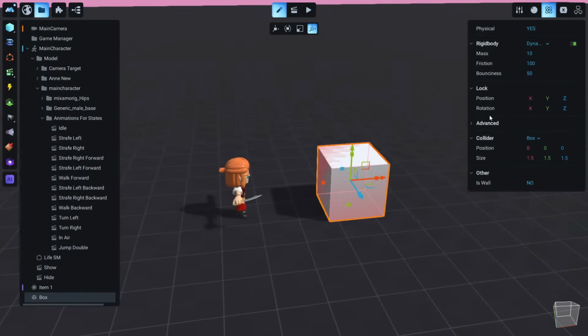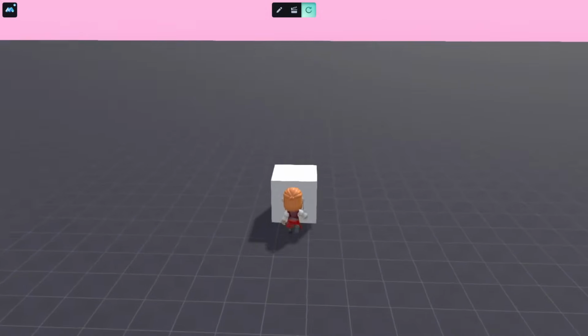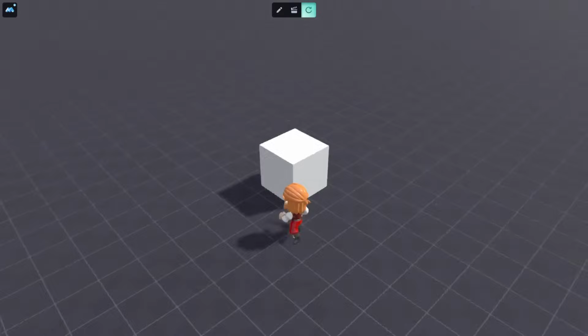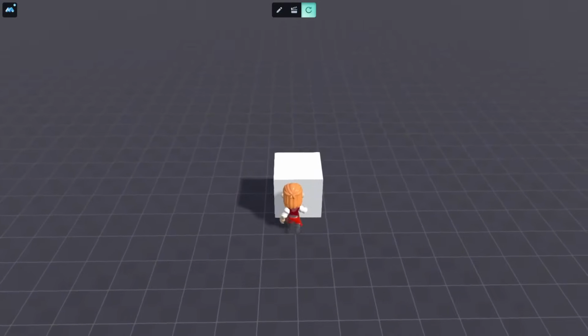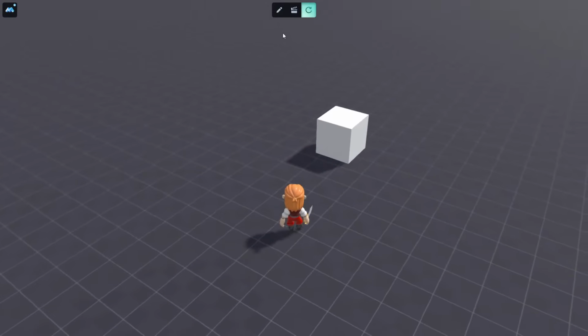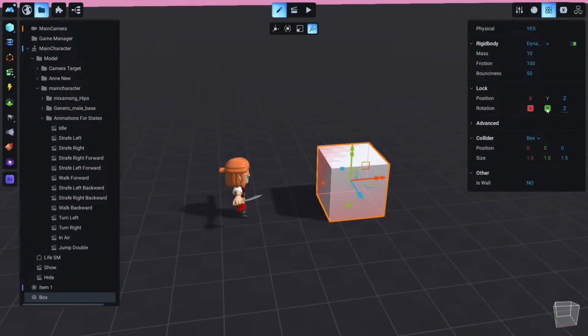Now a very cool feature is that we can lock the movement of the cube however we like. So if we, for example, click on the x-axis, we are locking this movement, so we prevent this cube from rotating in the x-axis, or y or z, and let's lock the movement to the z axis also. So now our character can push the cube, but the cube is not rotating, and she cannot push in this direction because we have locked it. Okay, so let's unlock this.